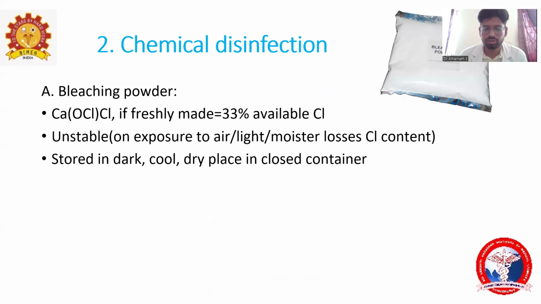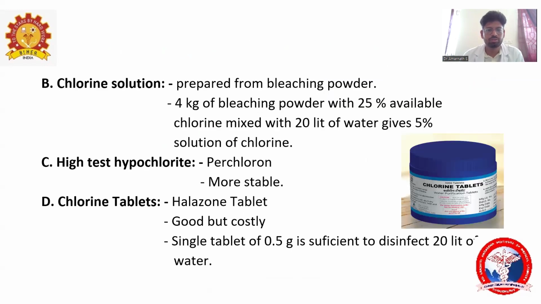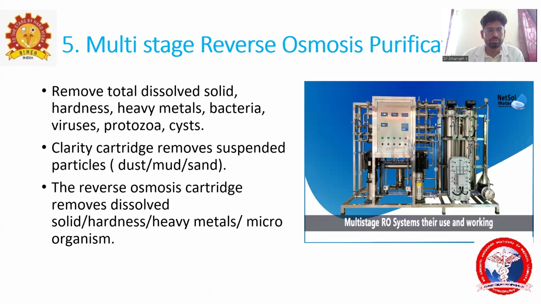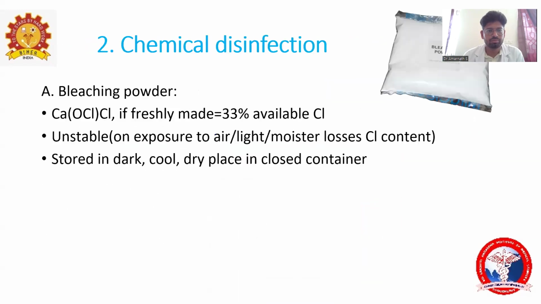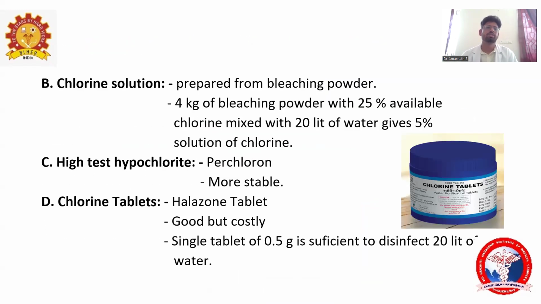Besides boiling of water, for chemical disinfection you use chlorine solution. What is chlorine solution? It is prepared from bleaching powder: 4 kg of bleaching powder with 25% available chlorine mixed with 20 liters of water gives a 5% solution of chlorine. This is very important.